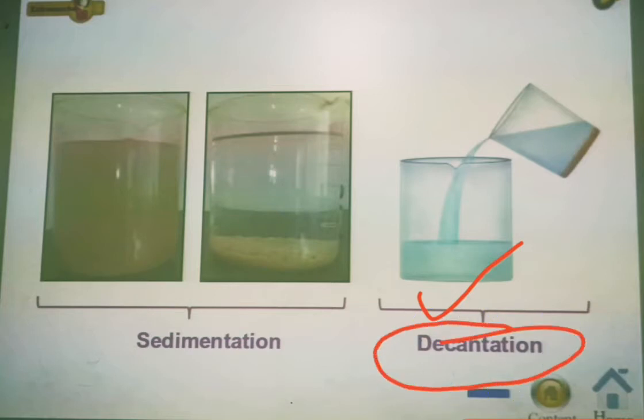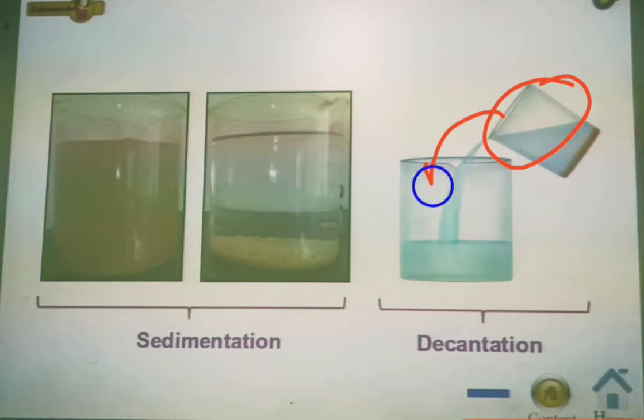It's really very easy. There is nothing much to remember in it. Sedimentation is the depositing of mud particles at the bottom of the container and getting the clean water at the top of the container. And after that we pour that clean water into some other container, and this process is called decantation.